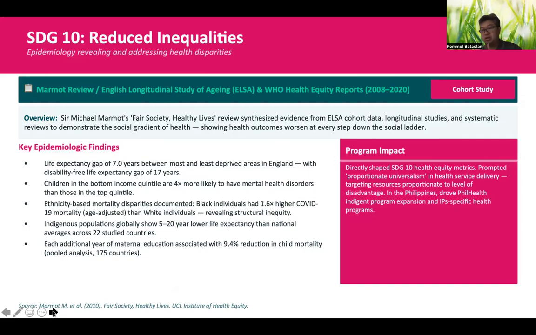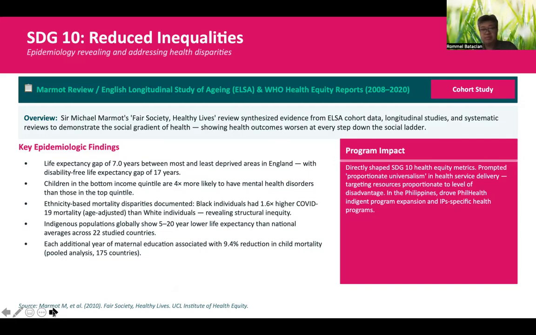So again, looking at the inequality in terms of access to healthcare is one of the factors that they attributed to this finding. And then the indigenous populations globally show 5 to 20 years lower life expectancy than the national averages. So what's the impact?